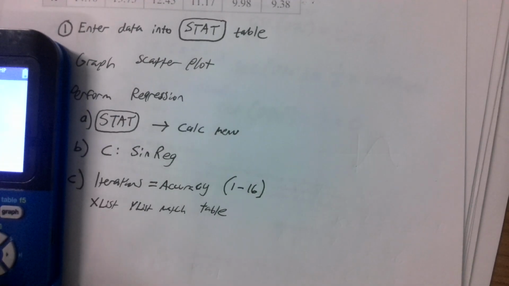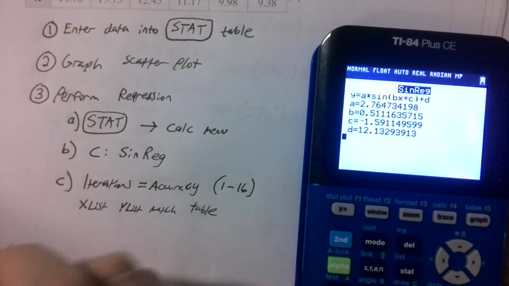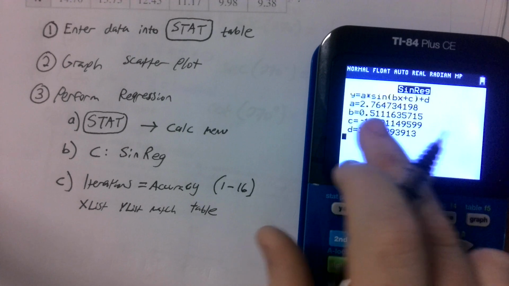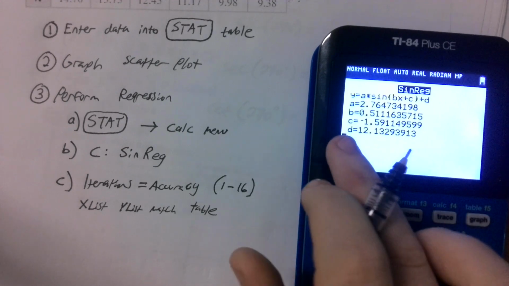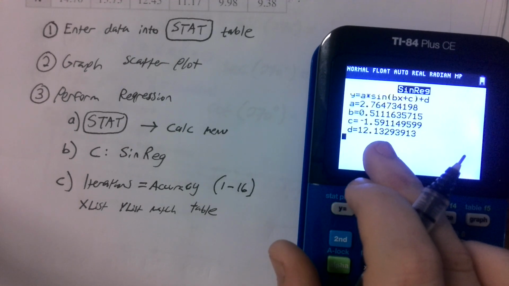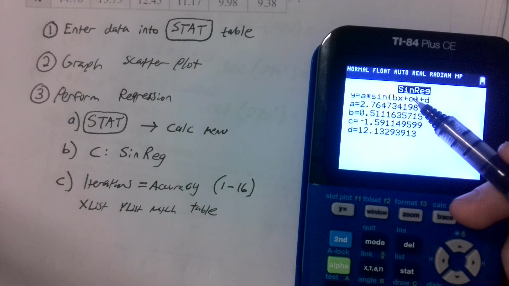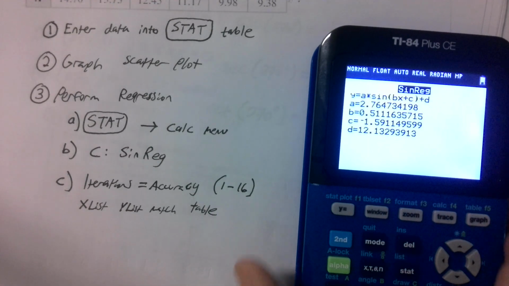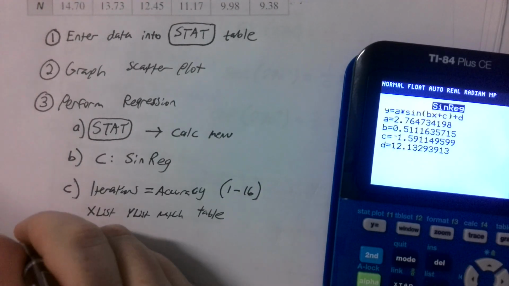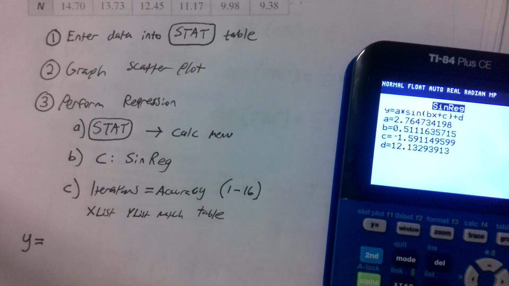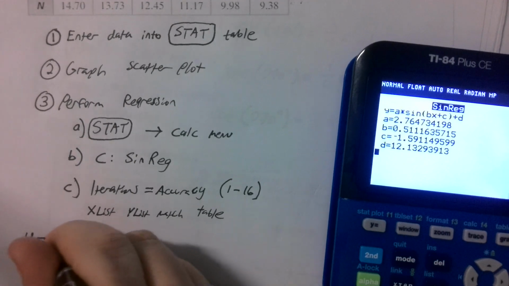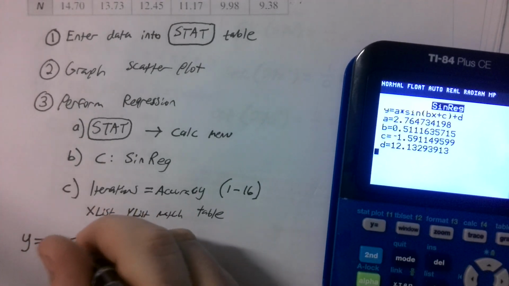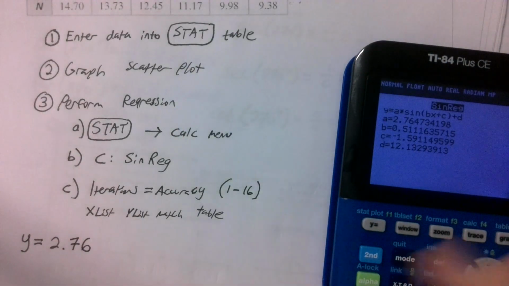Since the values are A is 2.764, B is 0.5111, C is negative 1.59, and D is 12.13, C is like our replacement for H, and it's going to be plus C, and D is going to be our replacement for K. Our equation, then, is Y equals, our A value is 2.7647. I'm going to round it to 2.76.